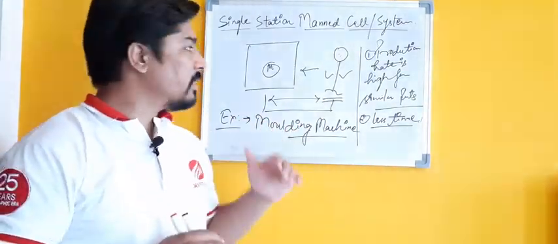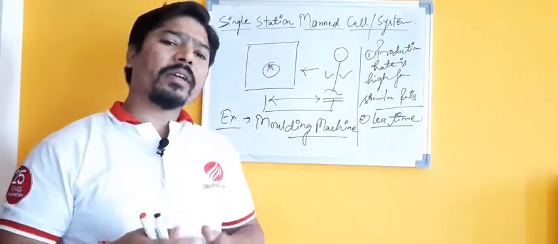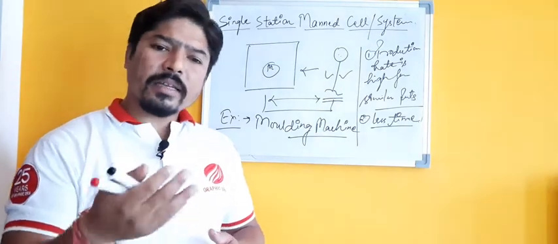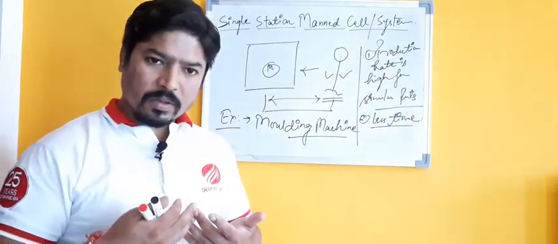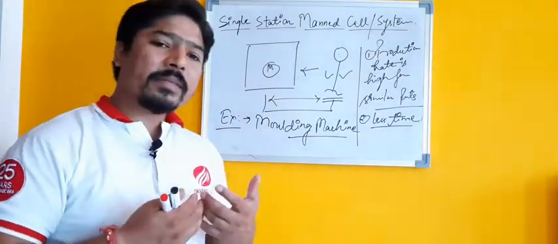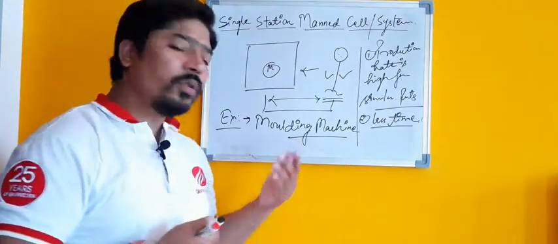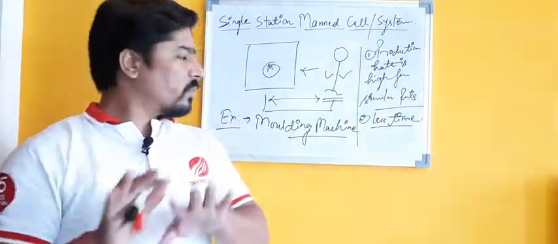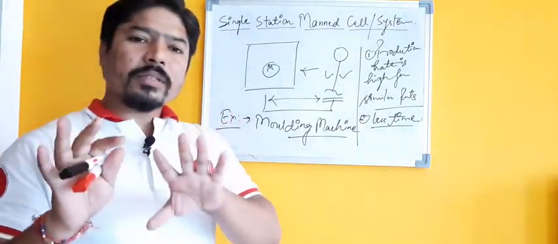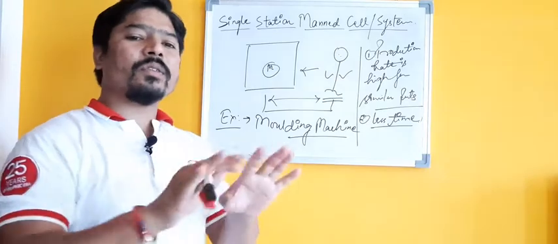Okay, this single station manned cell may be a conventional cell or conventional machine system, maybe a kind of semi-automatic system. Nowadays we have molding machines with some modern automated functions, but still this is an example which we can consider as a single station manned cell.